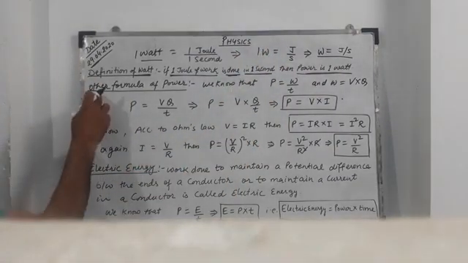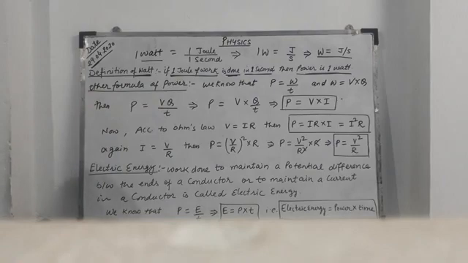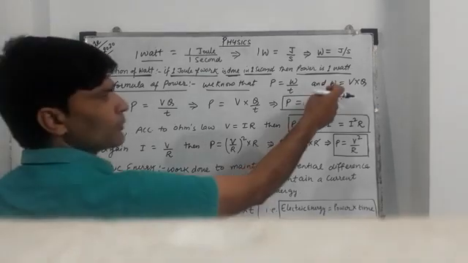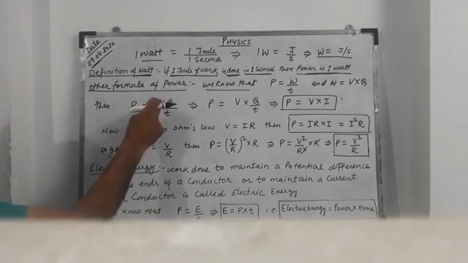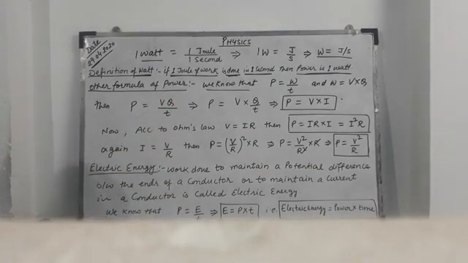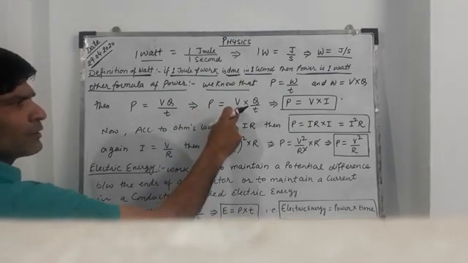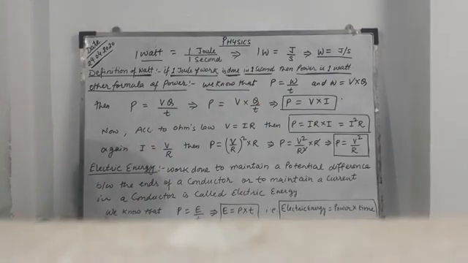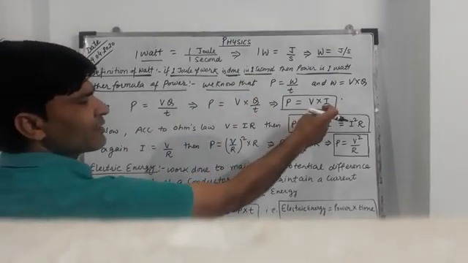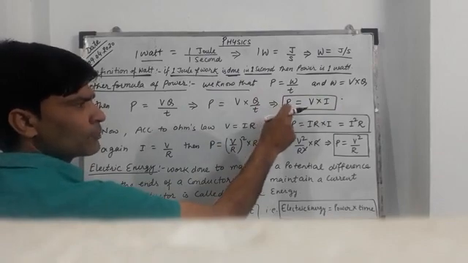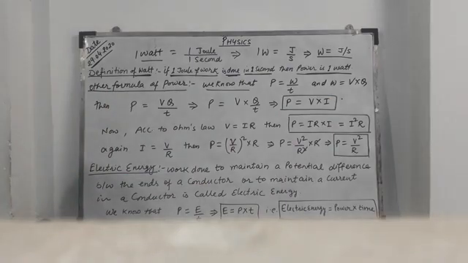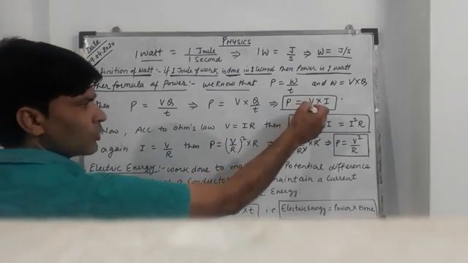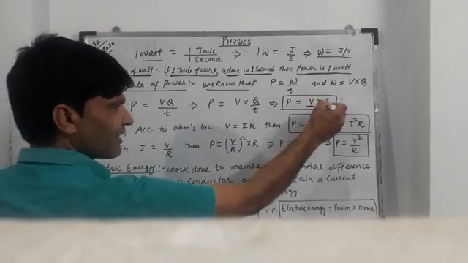Now, another formula of power. As we know, P is equal to W upon T and W is equal to V into Q. Then P is equal to VQ upon T. But Q upon T is current I. Then we get the formula P is equal to V into I. So power is also defined as the product of potential difference and current.